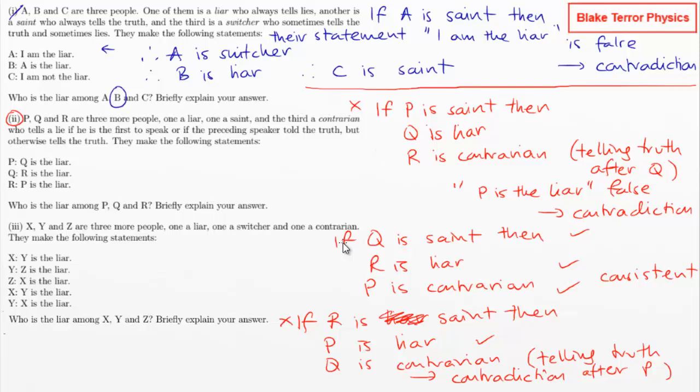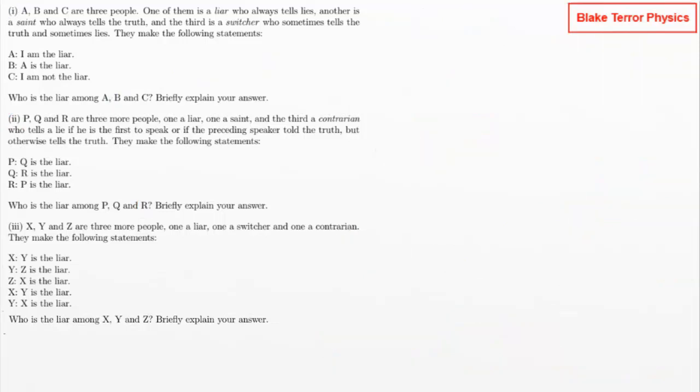We've ruled out P being the saint. Q has to be the saint, which means that R is the liar. Well, that one was a lot more involved, but I've set aside a new sheet because I remember from the last paper it takes a lot of writing to do these questions.